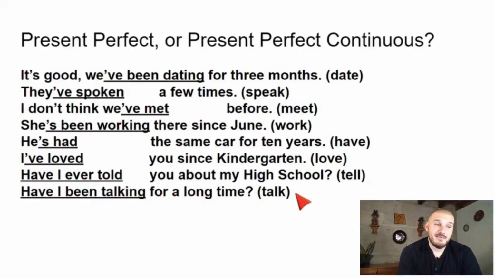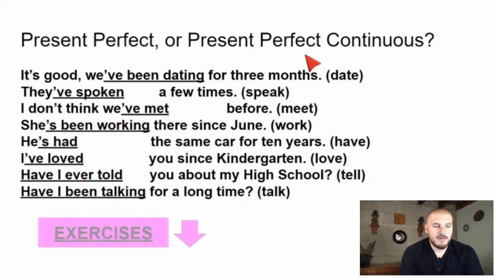So you can see, dynamic and stative is important when you're deciding if you're going to use present perfect simple or present perfect continuous. You have to think, is it a dynamic or a stative action? Is it a continuous time doing a dynamic action or not?